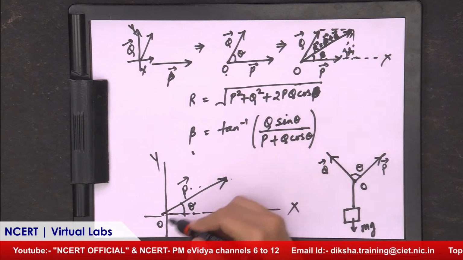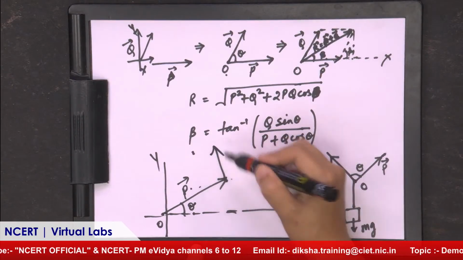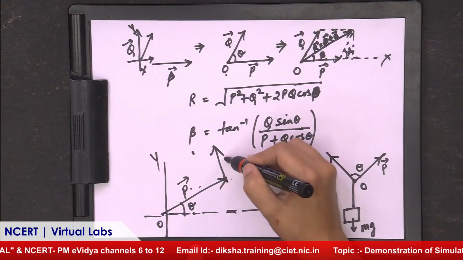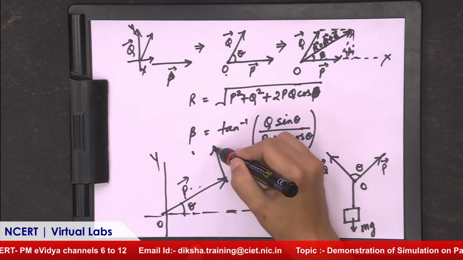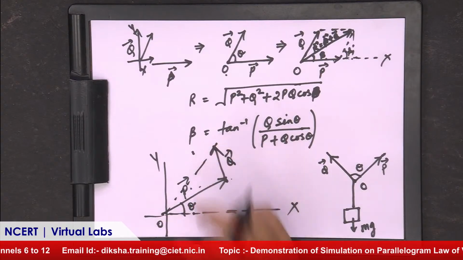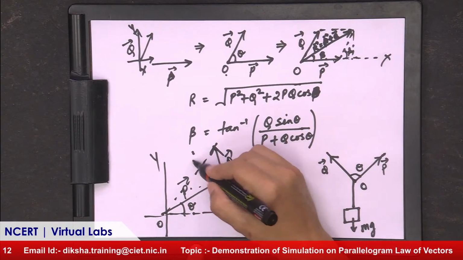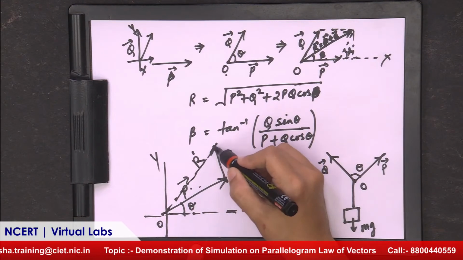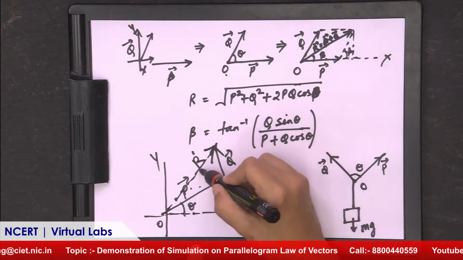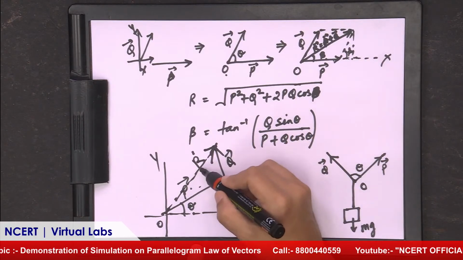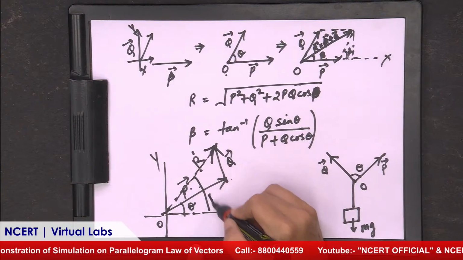Now suppose we have to add two vectors. This is by the head to tail method. This is the head and the tail of the other vector. So we add like this, head to tail, and then find its resultant by this diagonal. In this case also R is the resultant, and its direction is in the opposite side of this. So R is the resultant of P plus Q. Resultant means the addition of P and Q, and the angle of this R is, suppose, beta.